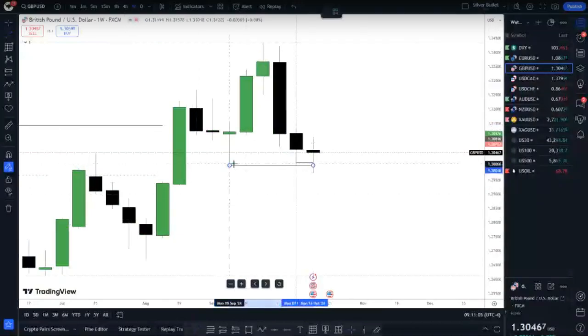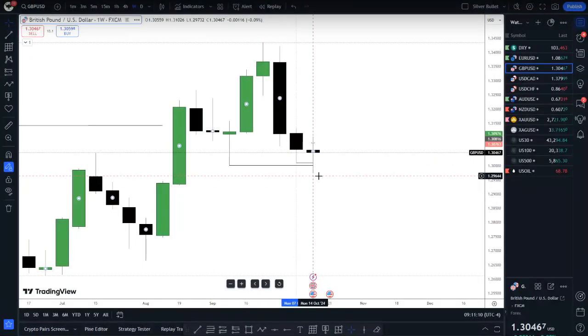Okay, this is what I see here. Price at this low. So the question is now, is this a grab of liquidity or a simple market structure shift? What do you think? Here's what I think. Let me show you this.